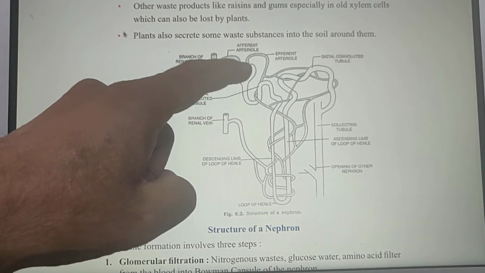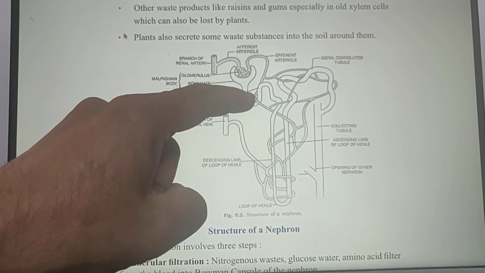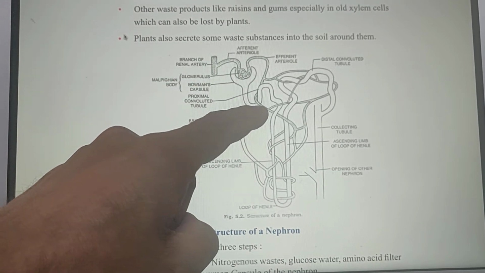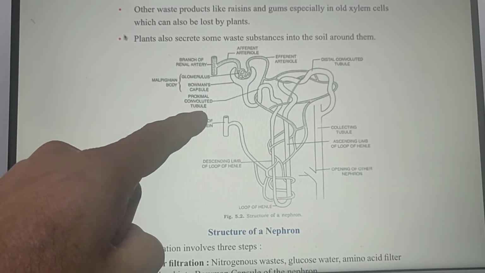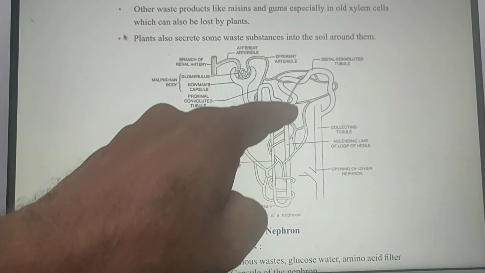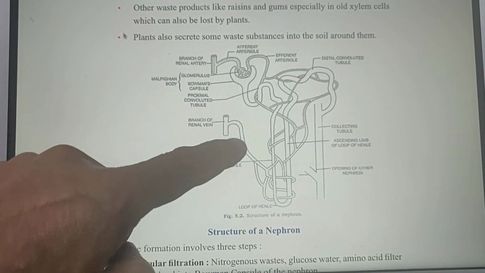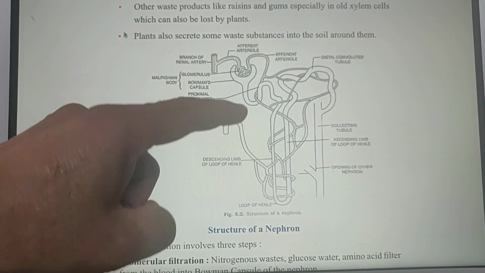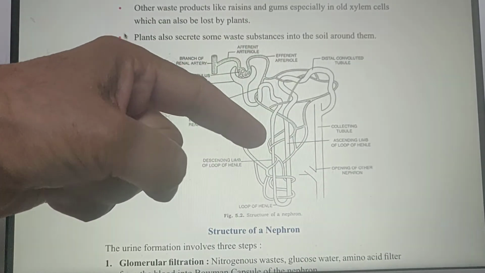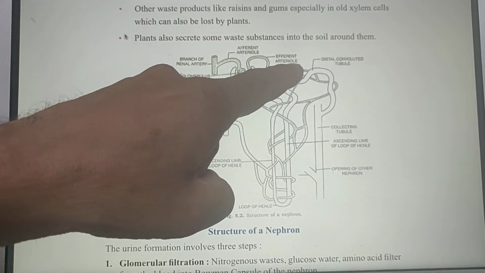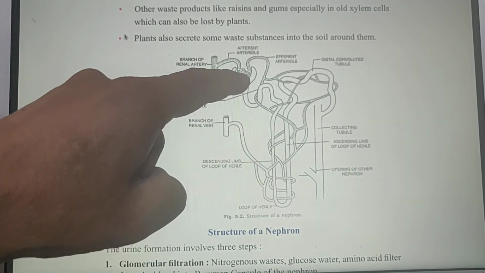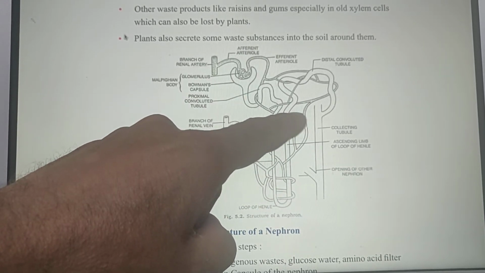Through the blood, all the waste materials including water and nitrogen substances are filtered and passed to the proximal convoluted tubules. These proximal convoluted tubules are surrounded by arterioles.